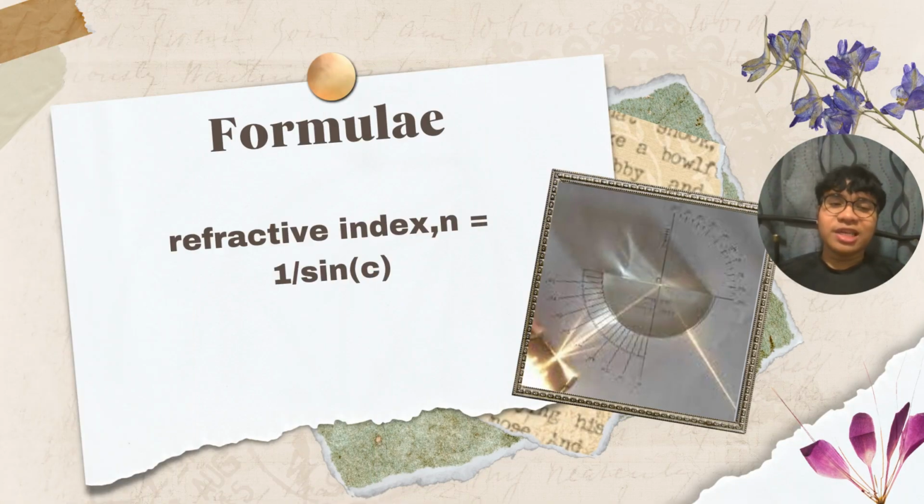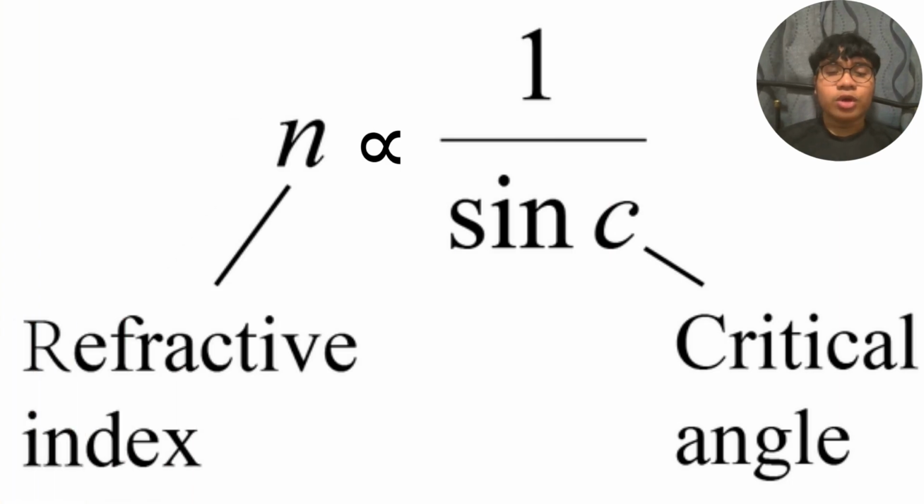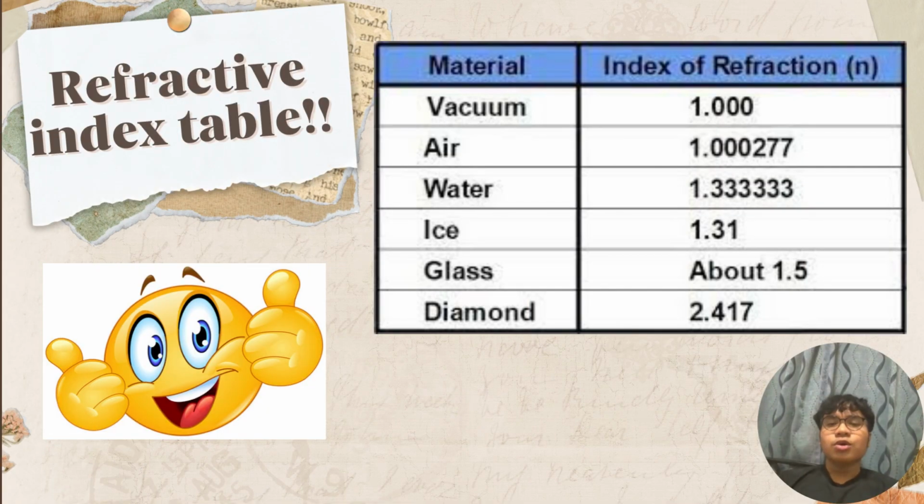Okay, so dekat sini kita ada for your information lagi formula yang berkaitan dengan critical angle lah. Okay, so dekat sini kita boleh kira refractive index N equals to 1 over sin C. So bila kita dah ada formula yang kaitkan dua tu, refractive index and critical angle, dari situlah kita boleh buat relationship bahawa when refractive index increase, critical angle decrease, or kita boleh cakap refractive index is inversely proportional to critical angle.